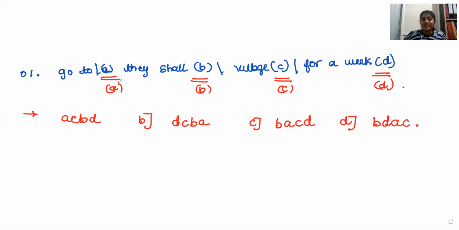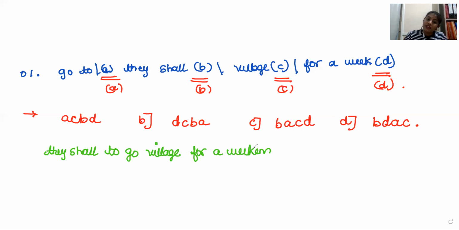Ma'am, how to solve this? See, these are the options. You have to arrange the parts in a particular order and tick the correct answer. Option C: first, B, they shall. Next, A, go to. They shall go to, C, village, for a weekend. This is how we form it. Therefore, option C is the correct answer.